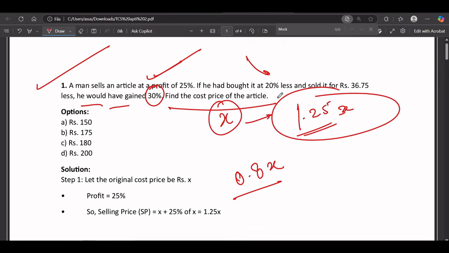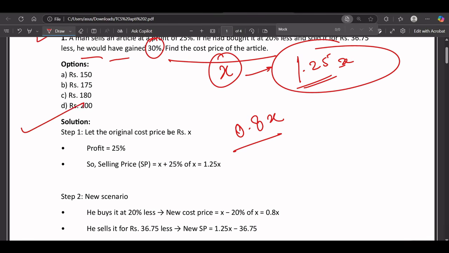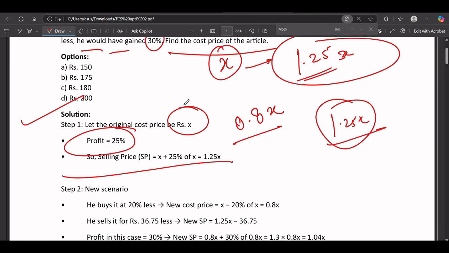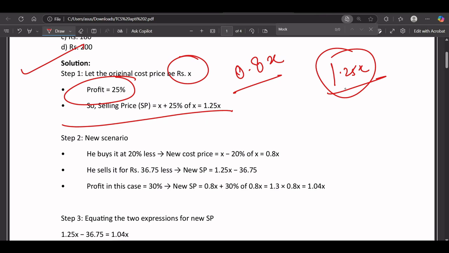So the first step is, let the original price be X rupees, profit is 25%, so the selling price will be 1.25x. Now suppose he buys at 20% less, that is, at 0.8x, and he sells it for 36.75 less.